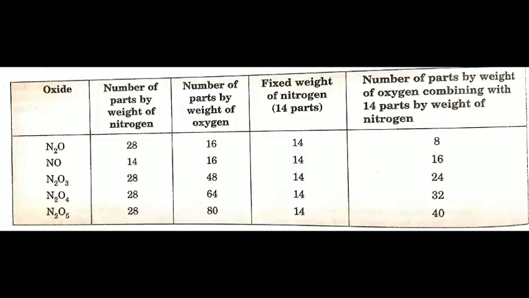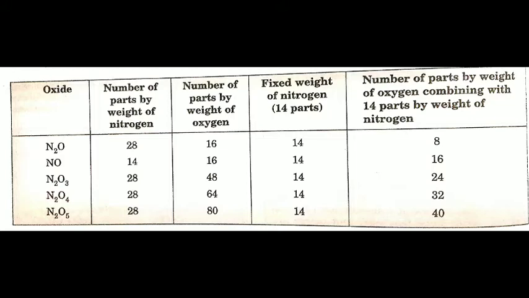In this table you can see which oxides we have between nitrogen and oxygen: N2O, NO, N2O3, N2O4 and N2O5. The second column is the number of parts by weight of nitrogen. How many? 28, 14, 28, 28 and 28. The number of parts by weight of oxygen is 16, 16, 48, 64 and 80. Now we have to fix one element, so we'll fix the nitrogen in all these oxides.